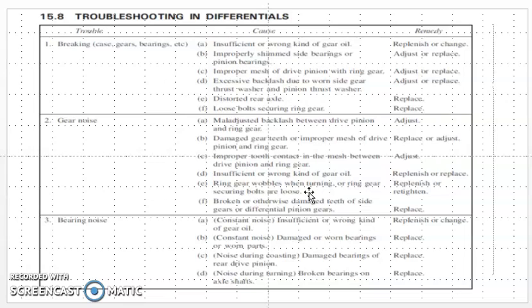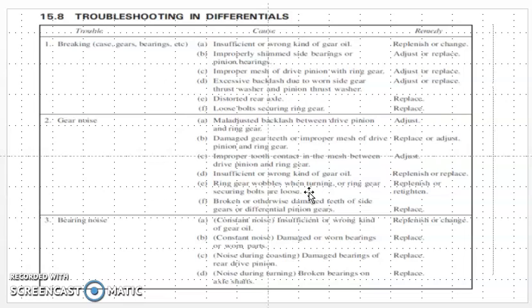You will observe that a skilled automobile technician or an ITI person will be able to understand this because they are having lots of practice.